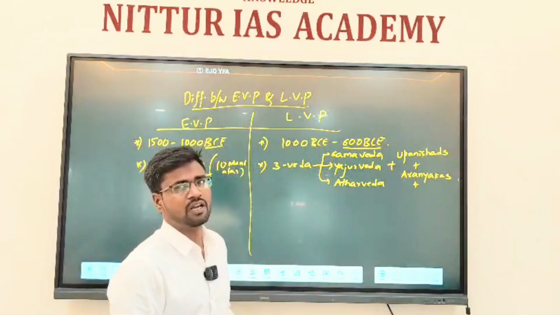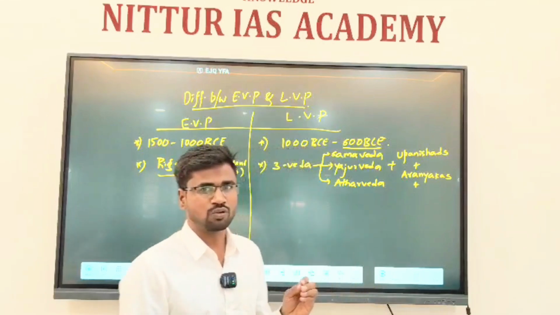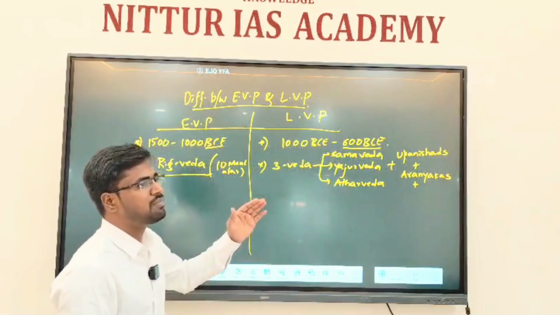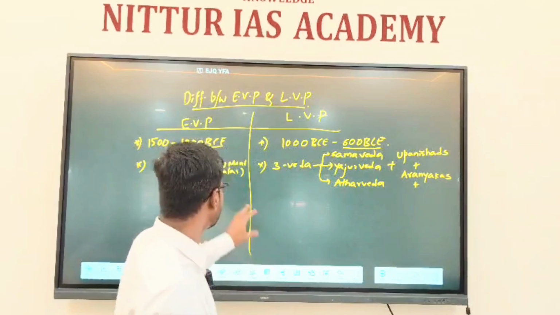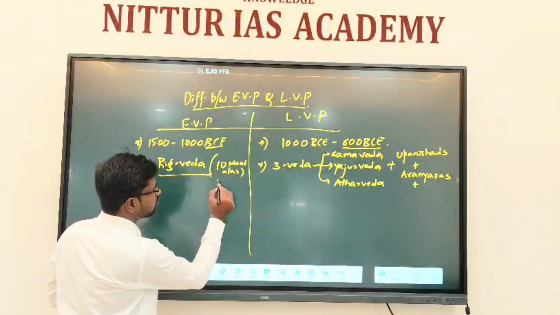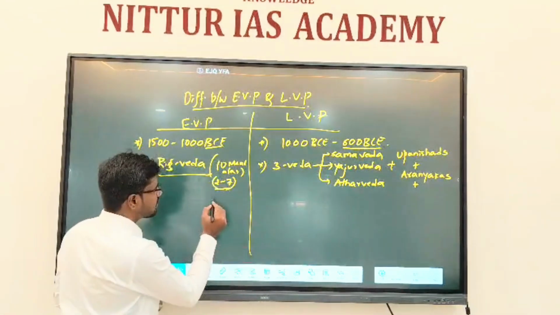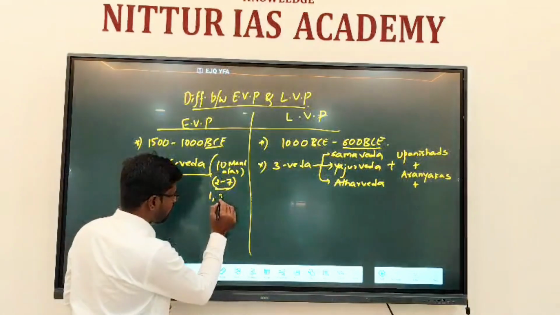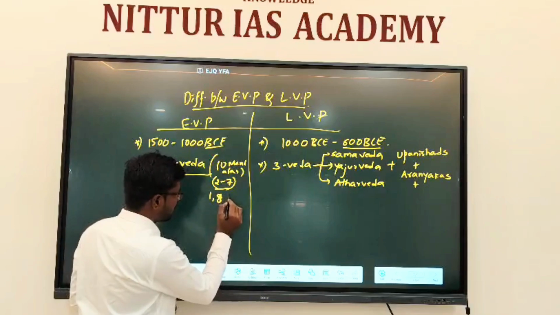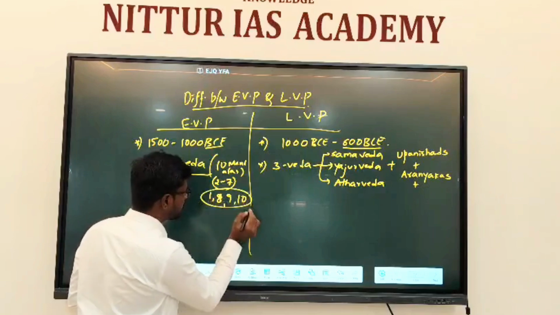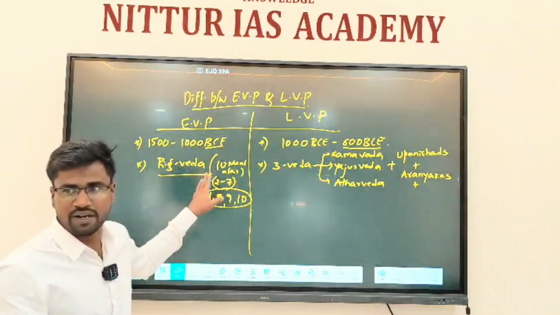Then the 10th mandala has the Purusha Sukta, though everybody considers it a later addition to the Rigvedic period. This Rigveda consists of these 10 mandalas. Out of those, mandalas 2 to 7 are the oldest ones, but mandalas 1, 8, 9 and 10 are later editions to this Rigvedic book.